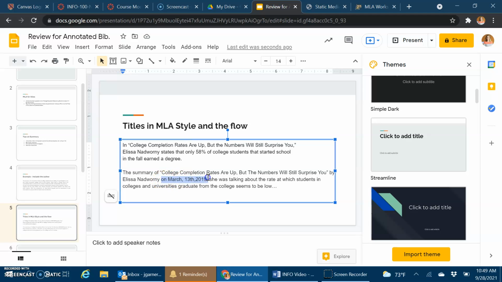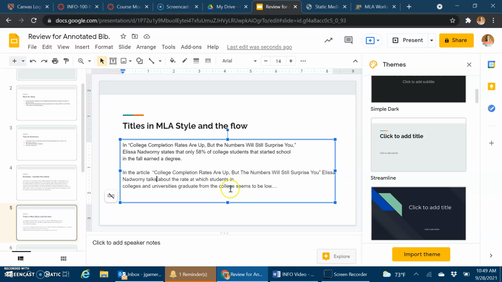First of all, we don't need to have the date. That's kind of just distracting. We'll have it in the works cited information if people want to know. Okay, so usually it's best just to start in the article. College completion rates are up, but the numbers will still surprise you. And then just give the author's name. Oh, it's going to be funky now. It's going to go off the page here. Elisa Nadworny talks about the rate at which students in colleges and universities graduate. Okay, so see how that flows much better. That's how you would read it. It sounds just much better together.